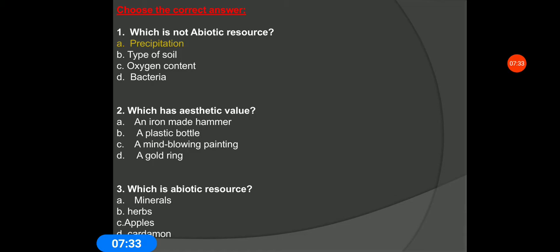Next, which has aesthetic value? An iron-made hammer, a plastic bottle, a mind-blowing painting, a gold ring. A mind-blowing painting has aesthetic value. Which is an abiotic resource? Options: mineral, herbs, apple and cardamom. Minerals are abiotic resources. Here, a question: apples and cardamoms are also non-living things, but can I say apples and cardamoms are abiotic resources? No, because they are taken from living organisms.